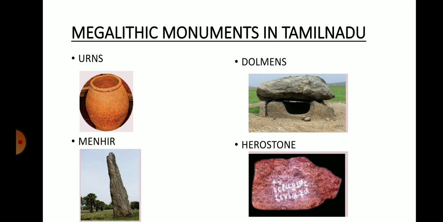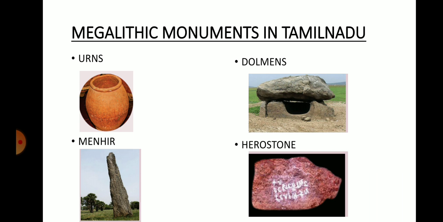Okay, now finally we are going to study about some of the monuments. Monuments means material that is used for remembrance purpose. In Tamil, we call them Ninaivu Chinnam. Okay, so four important monuments belong to this megalithic age. First one is urns. We studied about these urns, isn't it? Urns are large pottery jars used for burying dead bodies.